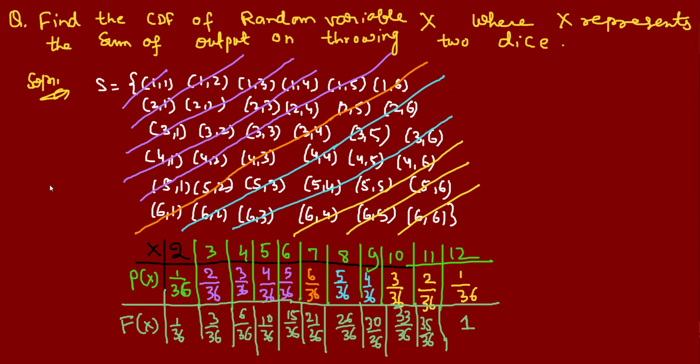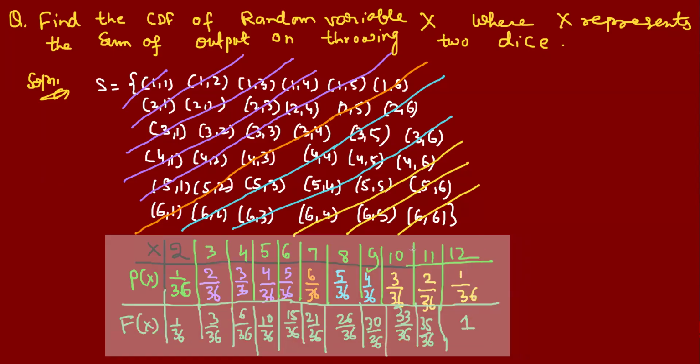Right? Yes. So this is the random variable. Okay? I think you got my point.